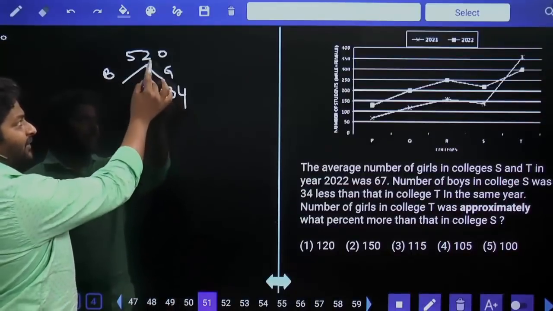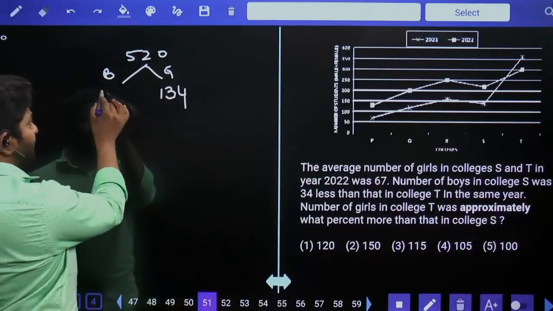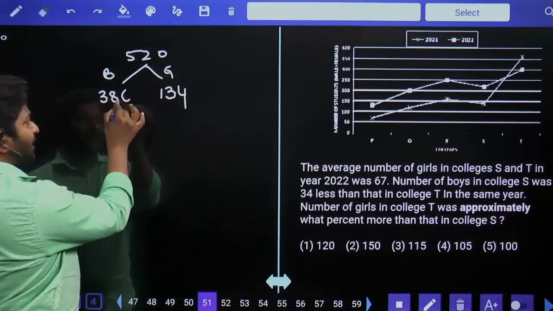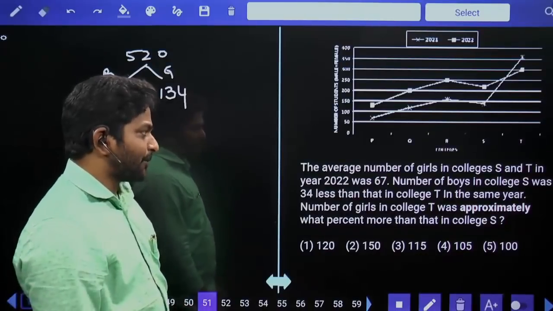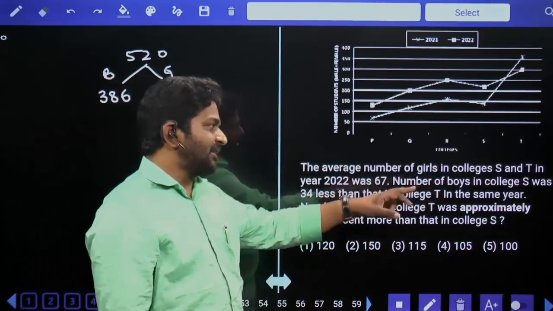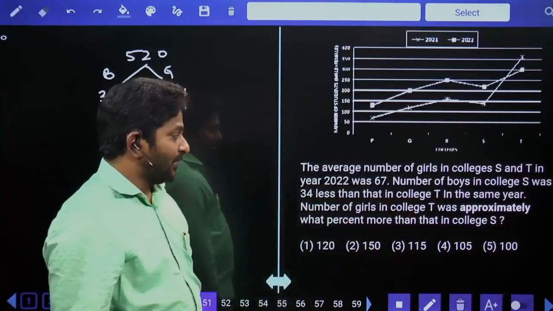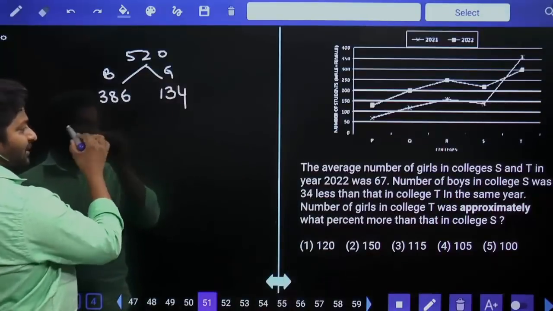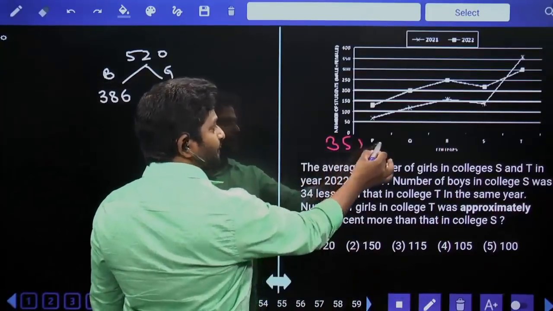Subtract 120 first, you'll have 400. Again, we have to subtract 14. 400 minus 14 is equal to 386. So this many boys will be there in both colleges together. The number of boys in college S was 34 less than in college T. When you subtract 34 from this number, you get 352.